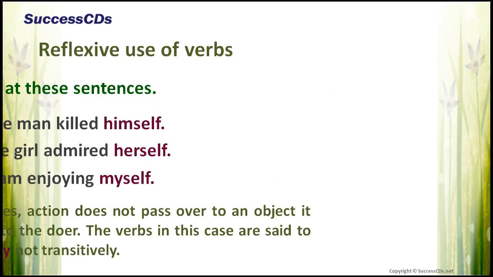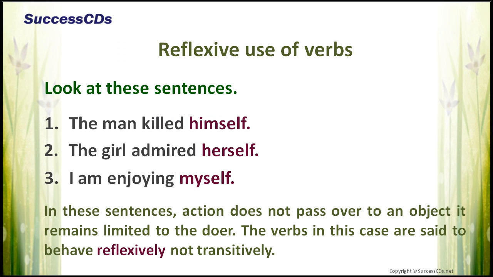Reflexive use of verbs. Look at these sentences. The man killed himself. The girl admired herself. I am enjoying myself. In these sentences, himself, herself, myself are reflexive pronouns. Action does not pass over to an object, it remains limited to the doer. The verbs in this case are said to behave reflexively, not transitively.